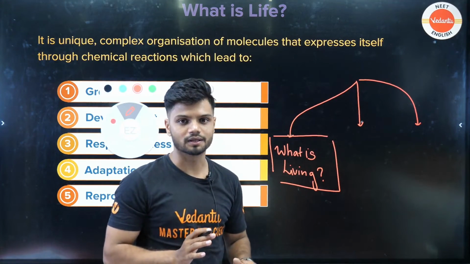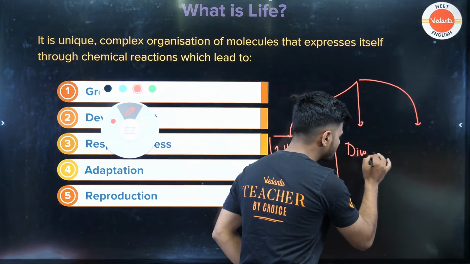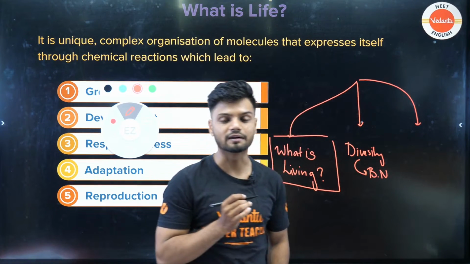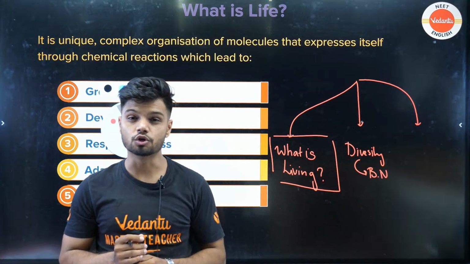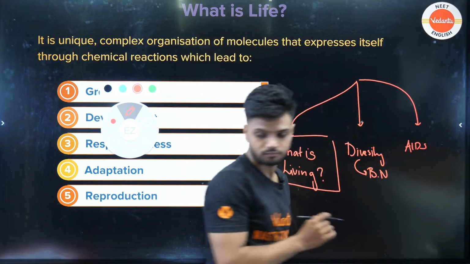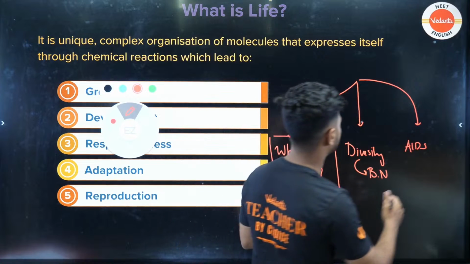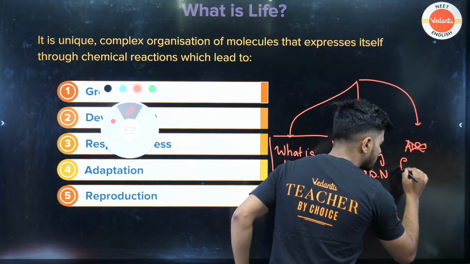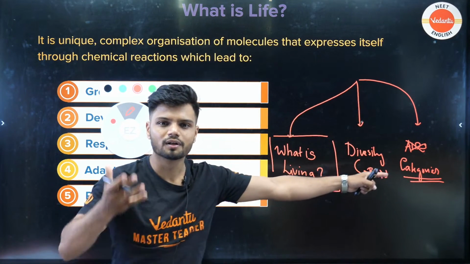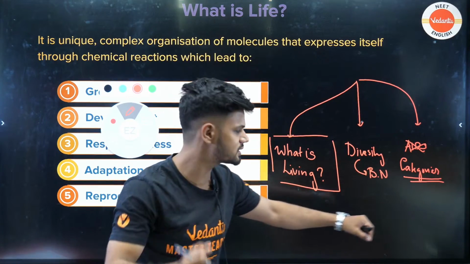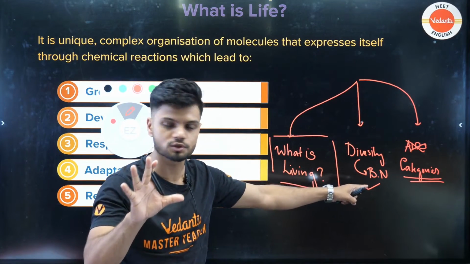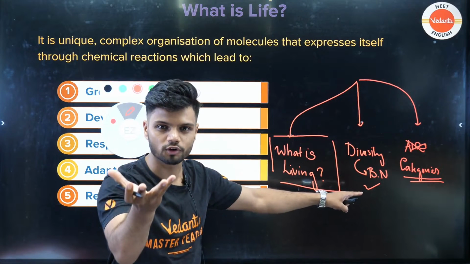The second part of the chapter is basically your diversity, which includes your binomial nomenclature. And the third part is going to be your taxonomic categories. Now these taxonomic categories are nothing but your kingdom, phylum, class, order, family, genus. Binomial nomenclature is where most of the questions will come, that is, the rules for binomial nomenclature.